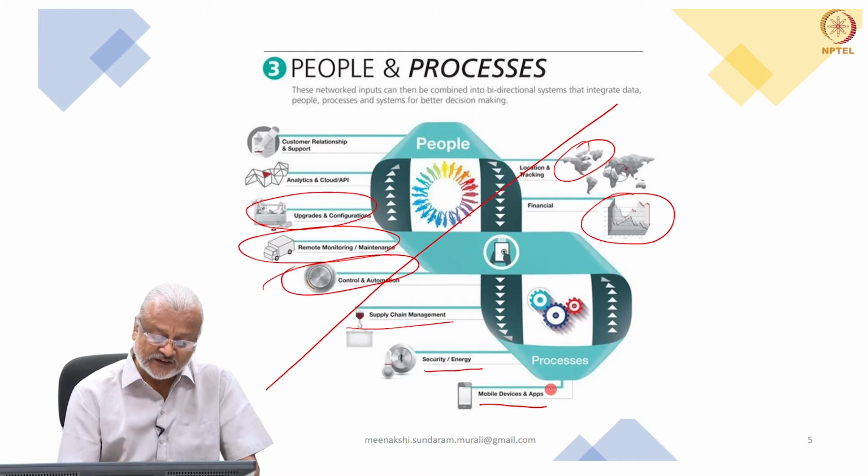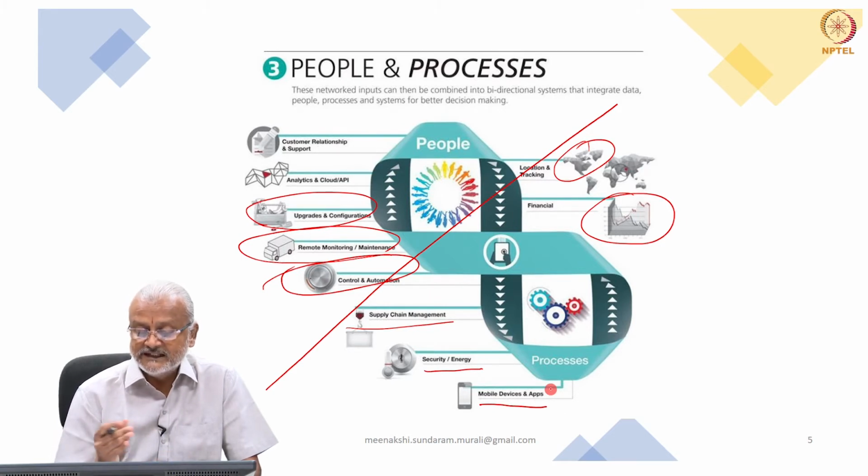The standardization and the best practices around that will determine how well your solution is going to be. So at some level, these network inputs can then be combined into a bidirectional system that integrates data, people, process, and systems for better decision making.